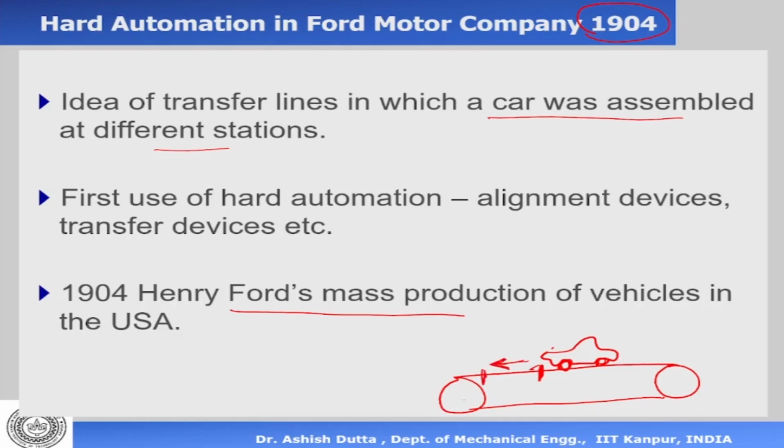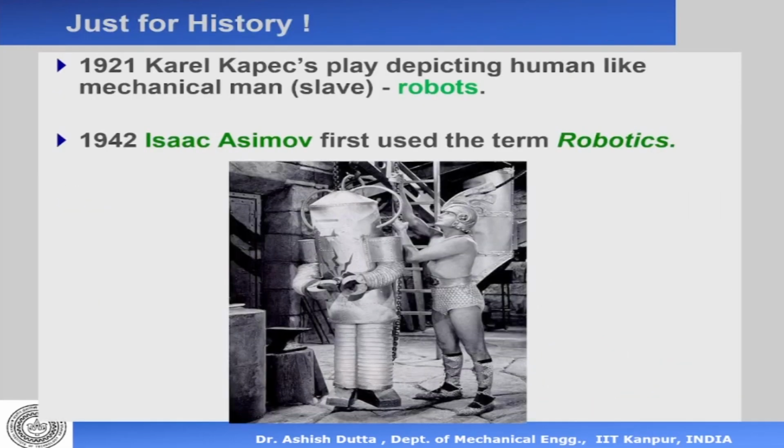Okay, maybe it's here. So in the next station, what happens? The person maybe mounts the door. Okay, so this way, the car is fully assembled in a transfer line. So a transfer line is a line or a conveyor in which the car moves from one station to another station. At each station, something is done by a human or by a robot, and then finally it comes out from the assembly side. Okay. Now this was invented by Ford Motor Company, by Henry Ford, and it is used even today. Okay. This again is mechanical automation; there is no robot as of today, as of 1904.